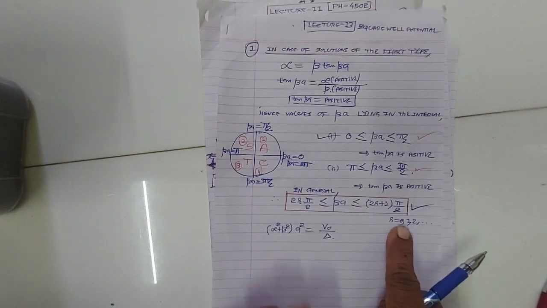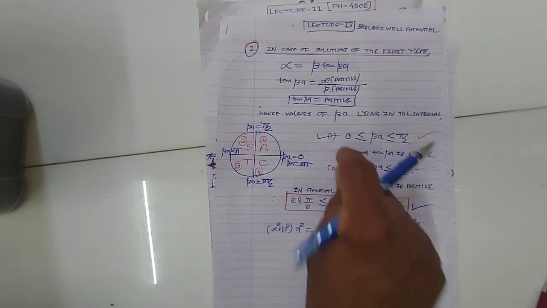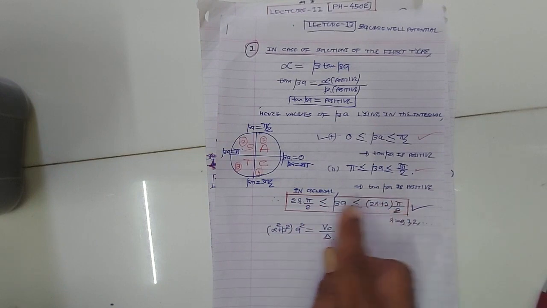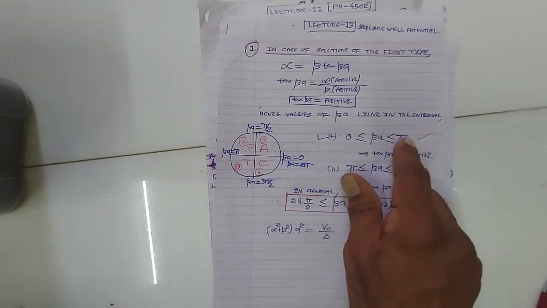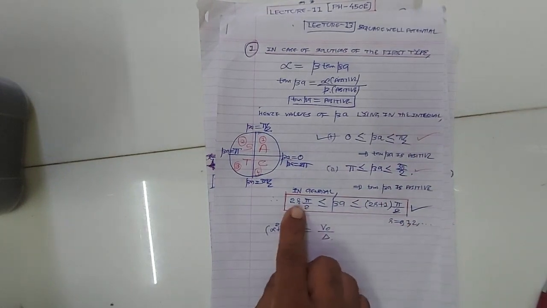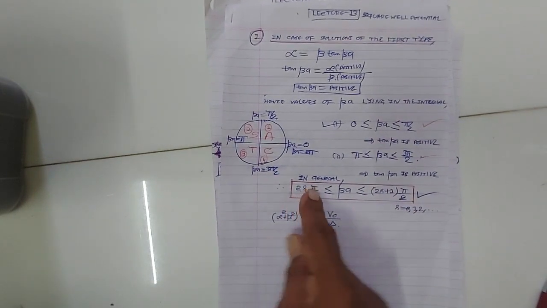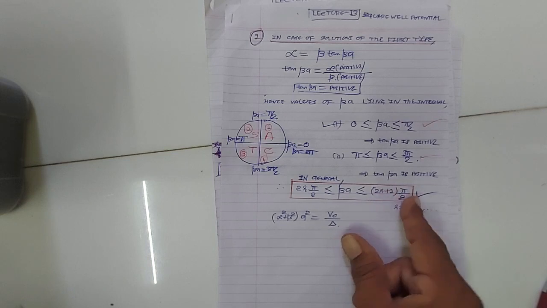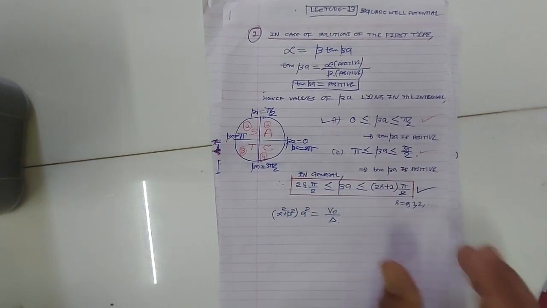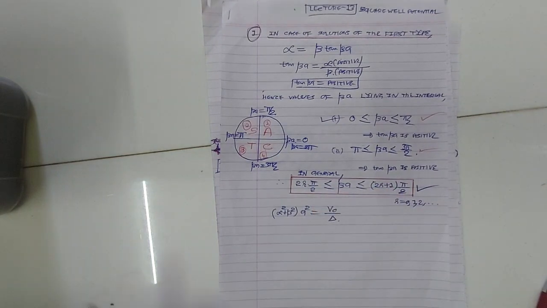Okay, now we will put r equal to 0 in this. If you keep r equal to 0, you will get 0 and pi by 2. So values of beta from 0 to pi by 2, tan beta is positive. Now if you put r equal to 1 here, then this will be pi, and this will be 2 plus 1, 3 pi by 2. So values of beta from pi to 3 pi by 2 are admissible because for these values tan beta is positive. So this is the general equation.